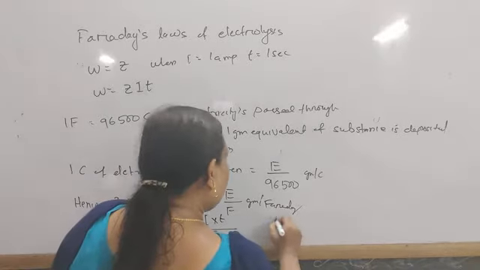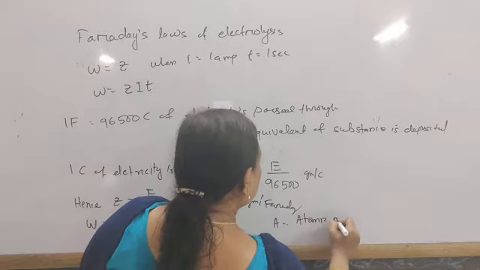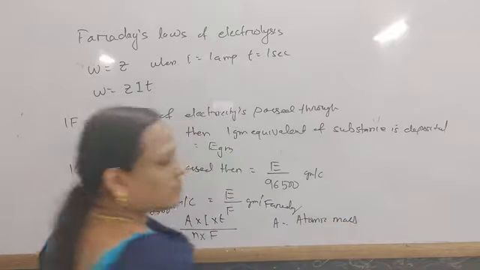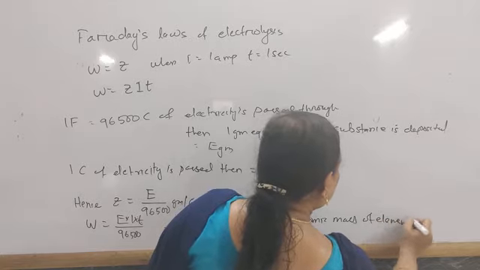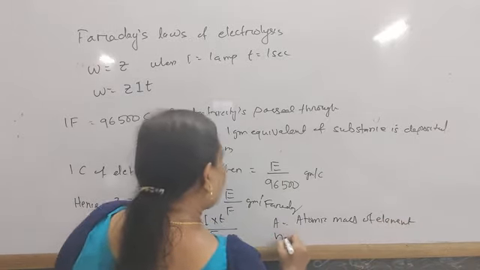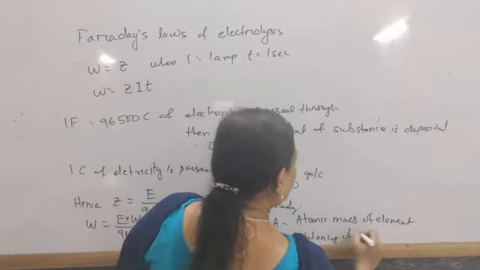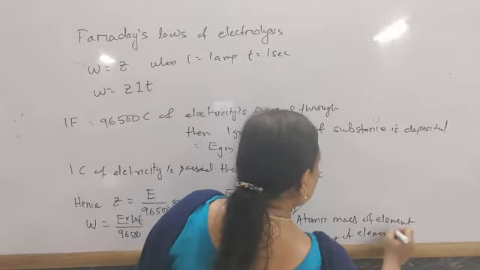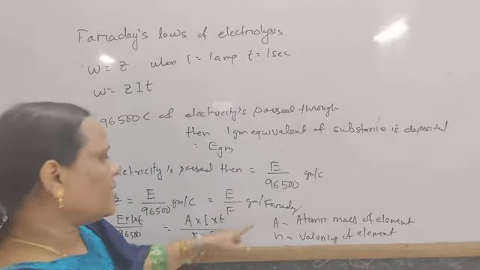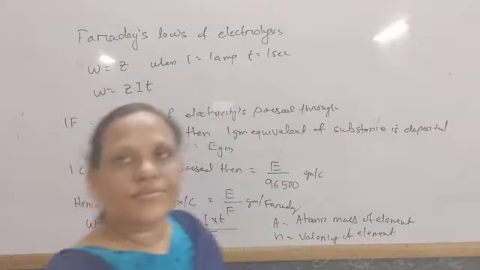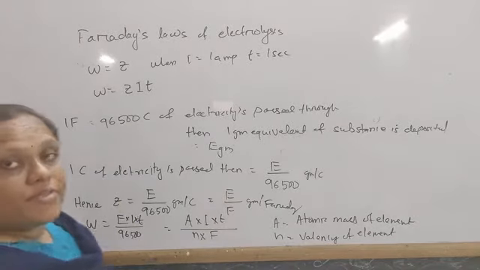So what is A? This is equal to the atomic mass of the element which is deposited, and N is equal to the valency of the element. So this is the valency of the element, and this is the atomic mass of the element. So this is our first law.